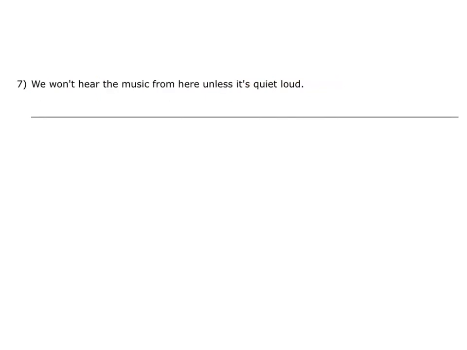7. We won't hear the music from here unless it's quite loud. We'll start again by removing all the words we can see which are correct. We is correct, won't is correct, hear is correct, the is correct, music with the mu sound here is correct, from is correct, here is correct, unless, un with the word less is correct, its is correctly spelt, and loud at the end of the sentence is correct.